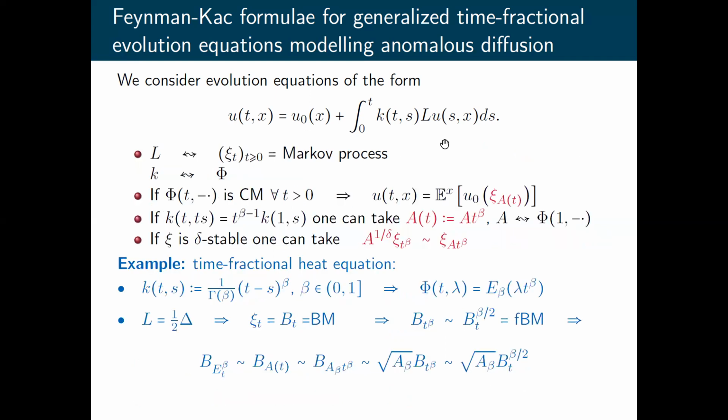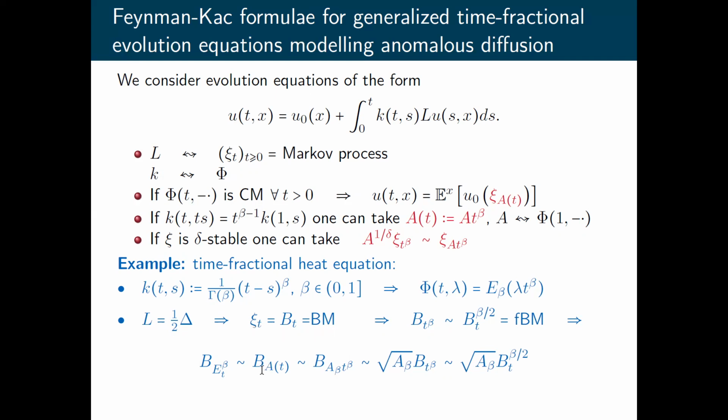Let us consider a particular example, time-fractional heat equation. So the kernel is given by a power function. Then the corresponding function phi is given in terms of Mittag-Leffler function. One can just calculate it, define all the coefficients and calculate it. As L, we have a fractional Laplacian, for example, 1/2 Laplacian, and hence the corresponding Markov process is Brownian motion.